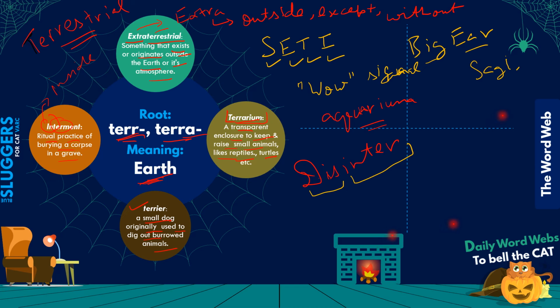Something that has already been buried, bringing it out. So that's what disinter stands for. Disinter means to dig up something that has been buried, generally a corpse, generally related to a corpse. Okay, so yeah, that's about the words that we have for today.